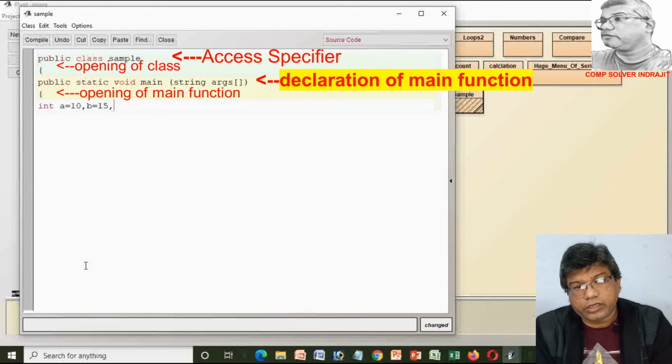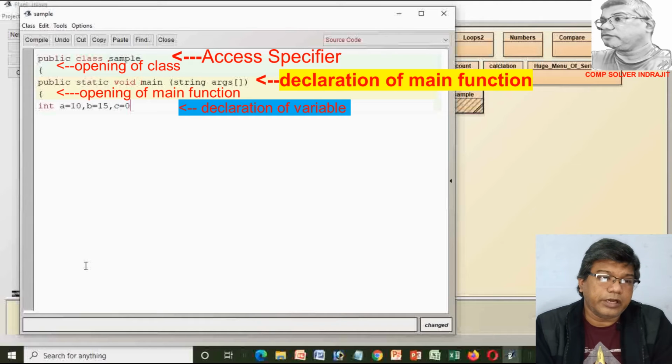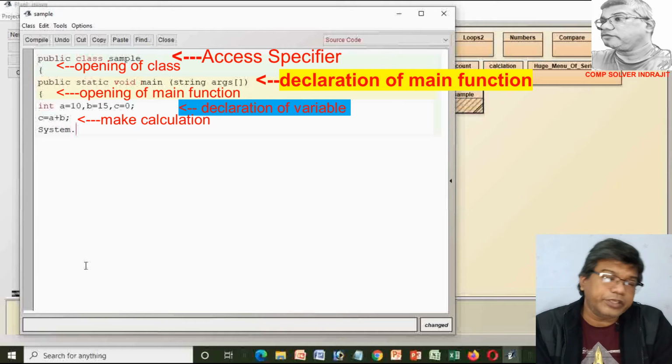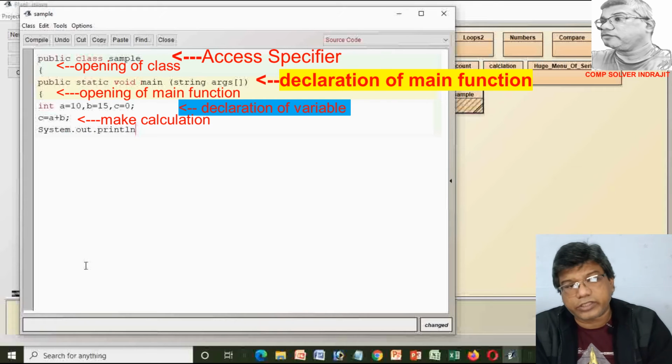Now we declare variables. Here we make a simple calculation like a sum. So at first we declare some integer type variables. Here we declare three integer variables by using int a = 10, b = 15 and c = 0. Here we allocate the numbers with which we can make the calculation. Here a is the first variable, b is the second variable.